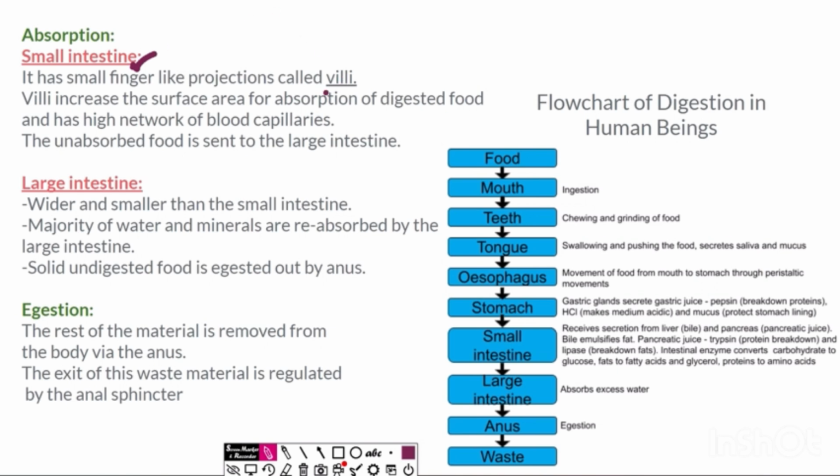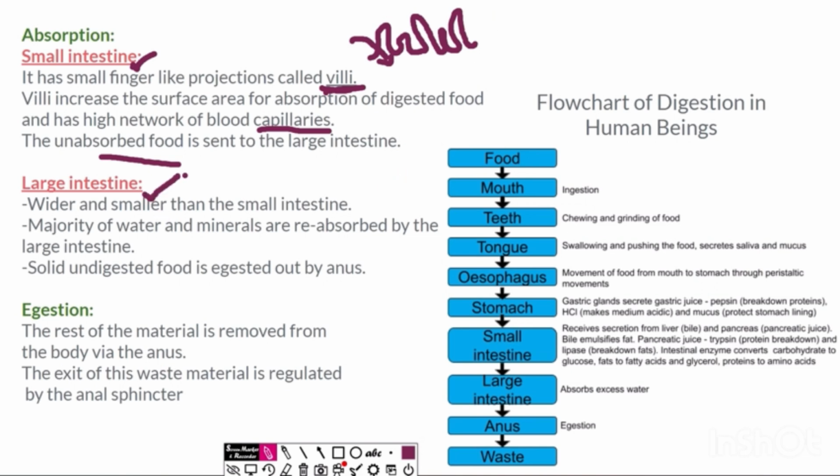They have small finger-like projections which are called villi. On the surface of the small intestine, these finger-like projections called villi have an extensive network of blood capillaries. The blood capillaries absorb the nutrients, and then these are transported to the body. The unabsorbed food which is left, which does not have any nutrients and is majorly only water, moves ahead to the large intestine.